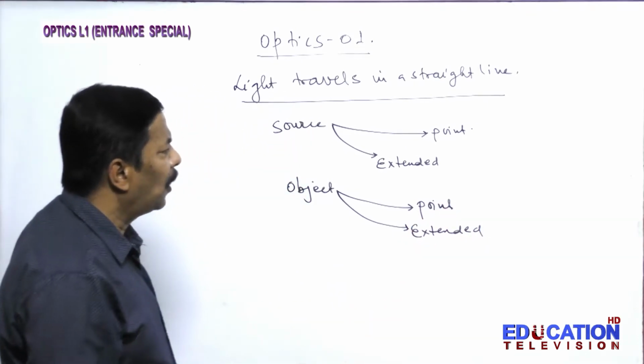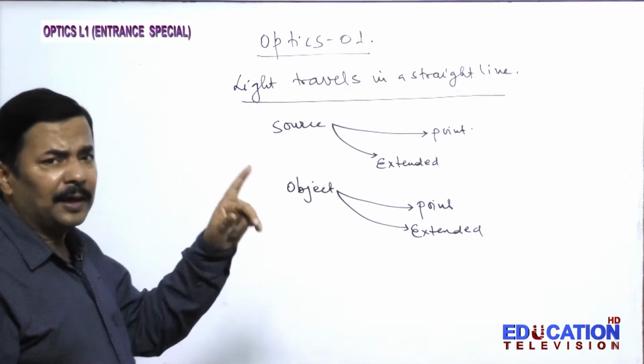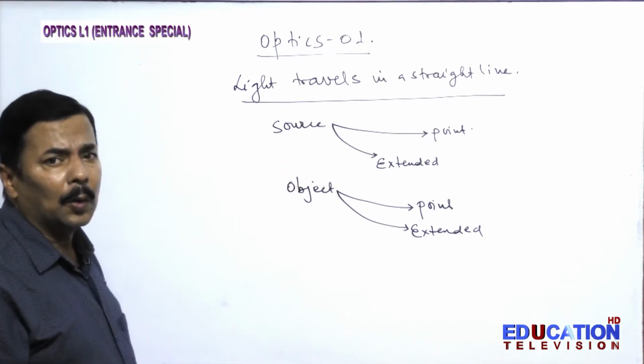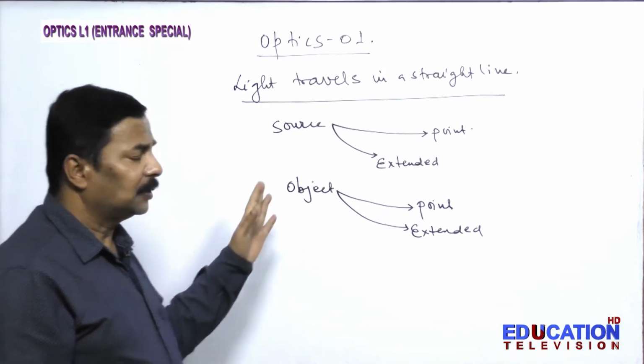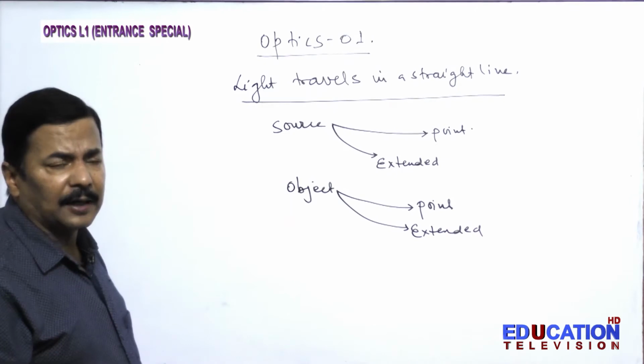So extended object is there and point object is there. But one thing you should always know about shadow formation, that we will be discussing right now.